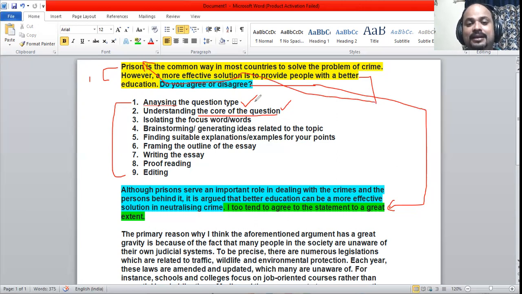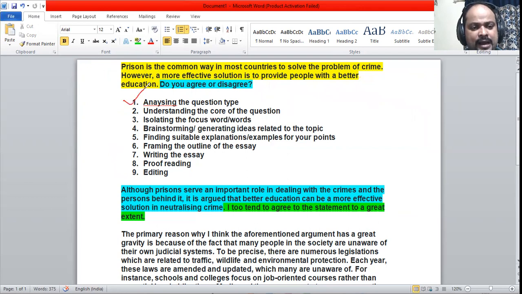To be clearer, I need to say whether I agree or disagree that better education is a more effective solution than prisons. That is the thing here.